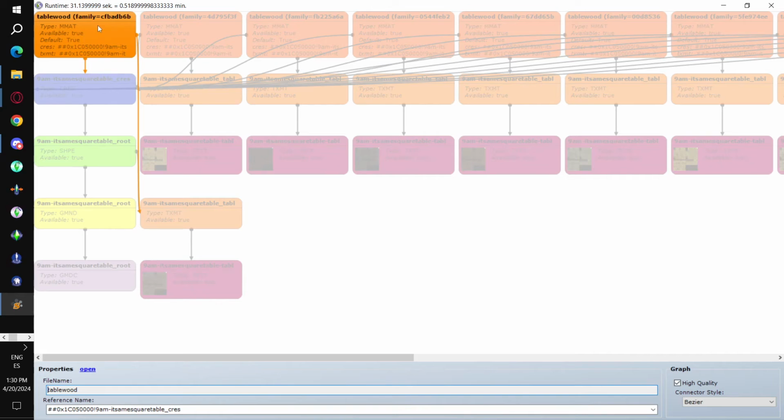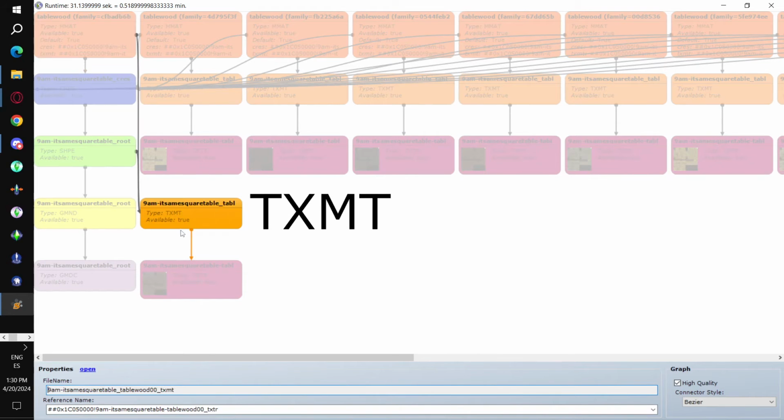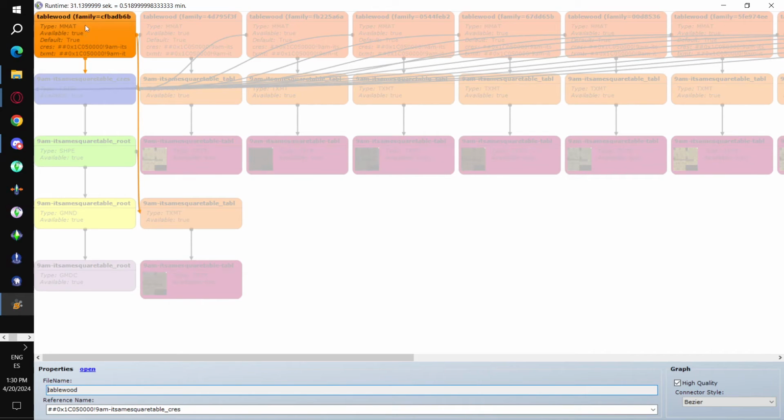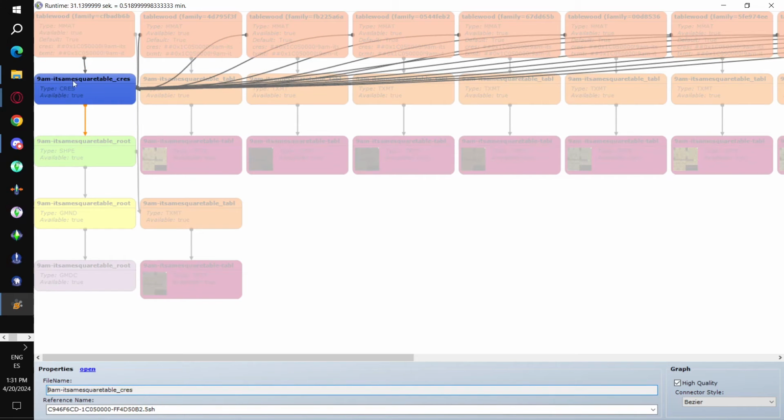Basically it tells you, okay, this TXTR here can be overridden, so you can change this TXTR with the design tool. This is telling you TXMT. The TXMT can be changed with the design tool. This is telling you which materials can be overridden, and it's connected directly to the crest, as are all of the rest of these.